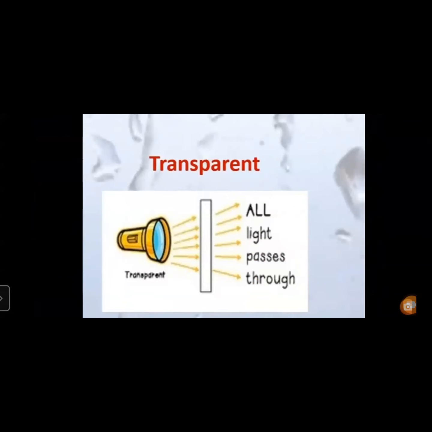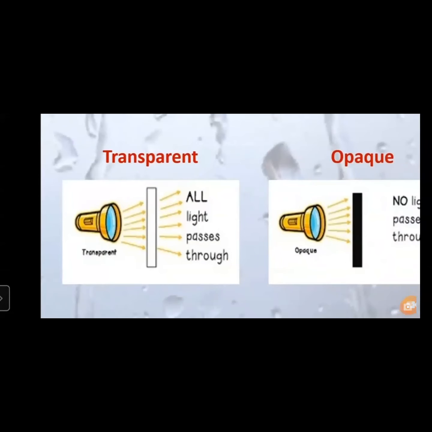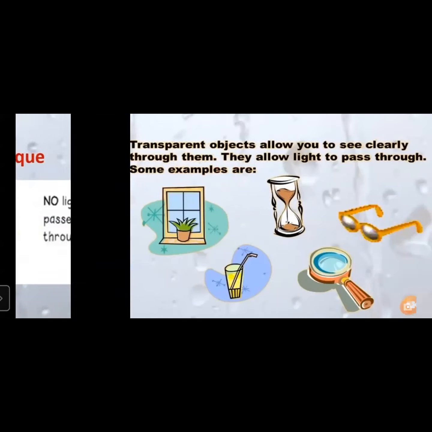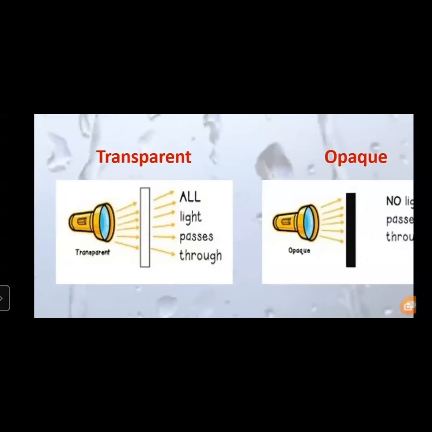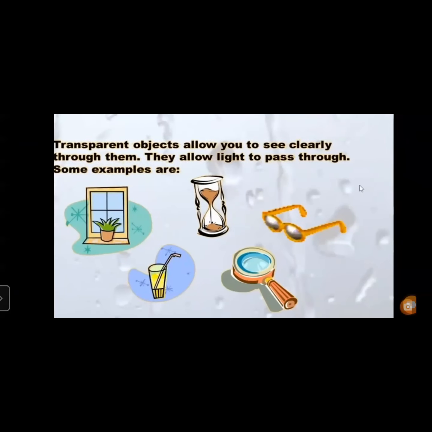All light passes through it. You can see it is transparent. Whereas opaque means when you have kept something in between, you cannot see the light passing through it, right? Here the light can pass through it, as glass is transparent, you know that. Here some substances are given, children. Now sand falling with the help of glass.